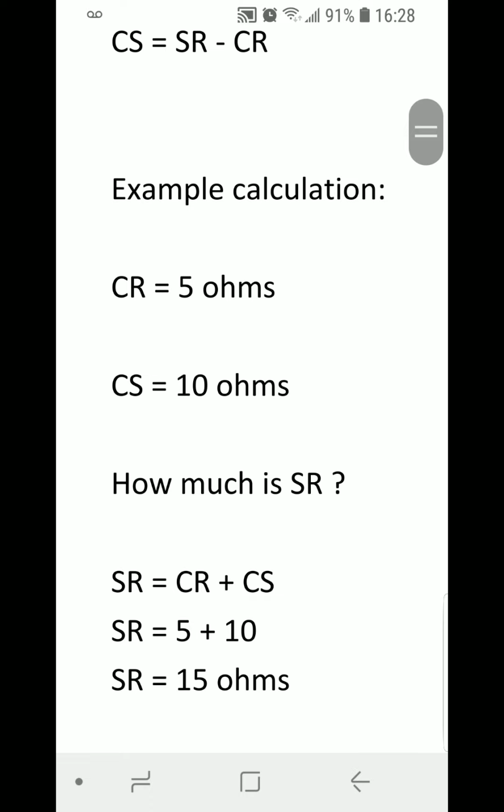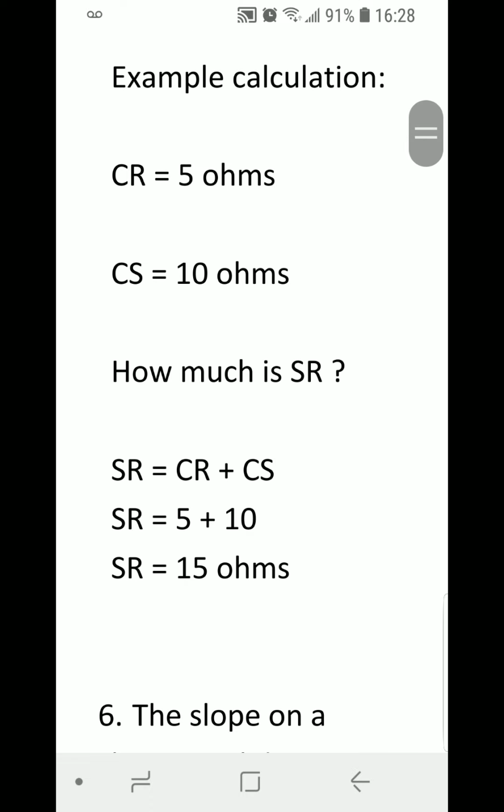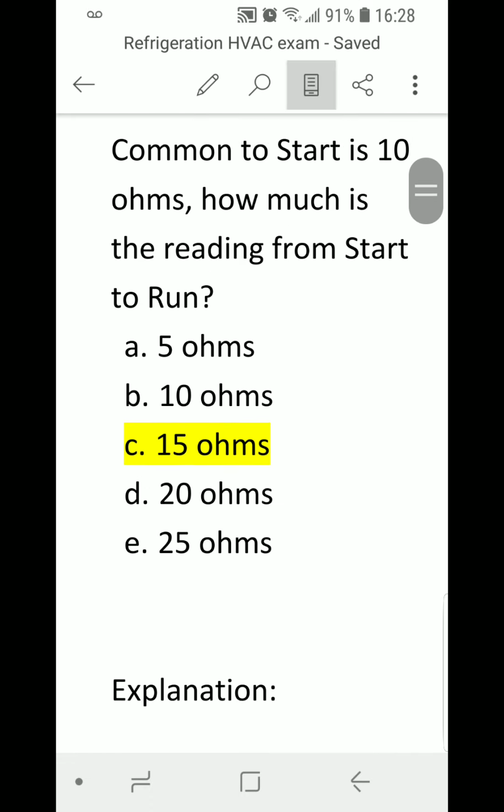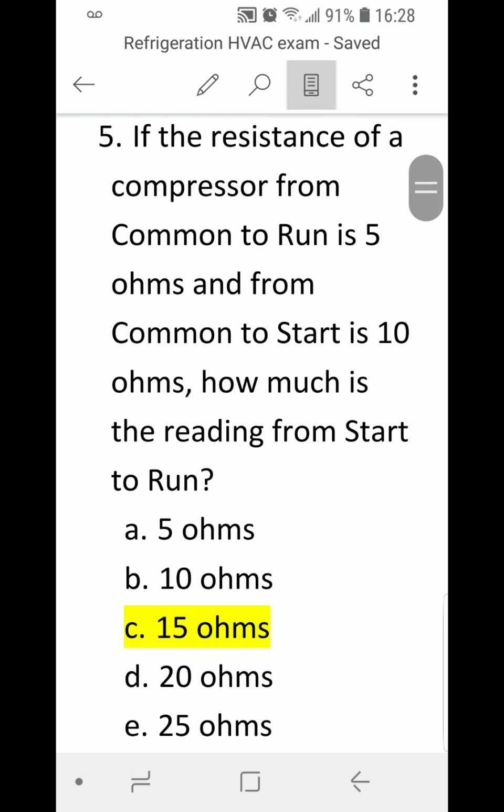So, example calculation. Let's say that CR is equal to 5 ohms, that's common to run. CS, common to start, is 10 ohms. How much is SR, start to run? So using the formula, SR is equal to CR plus CS. We just add CR and CS. 5 plus 10 ohms, we get SR is equal to 15 ohms. So that's why we get 15 ohms as the answer on problem number 5.